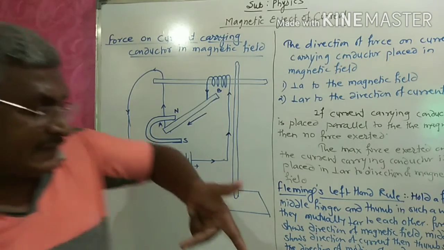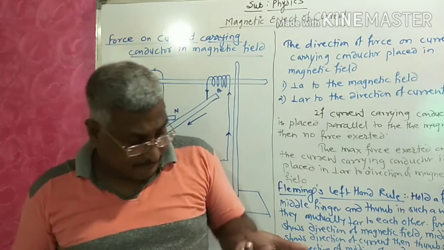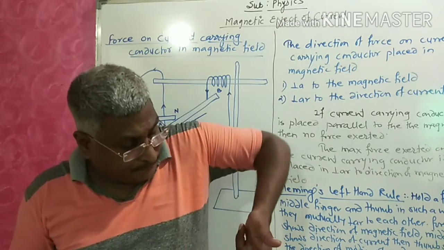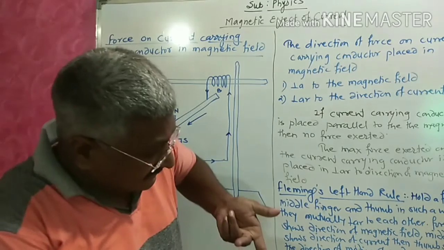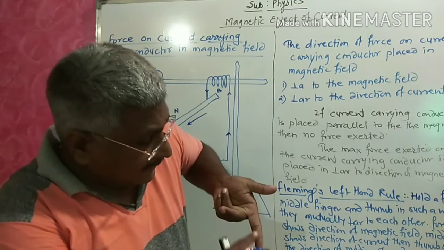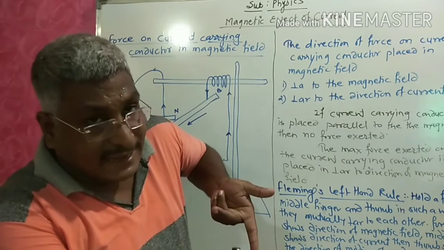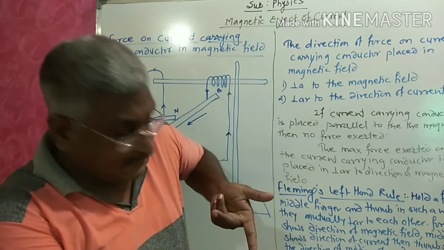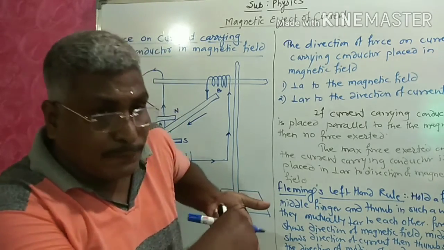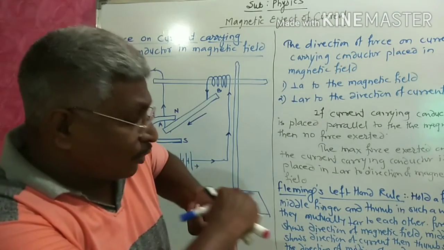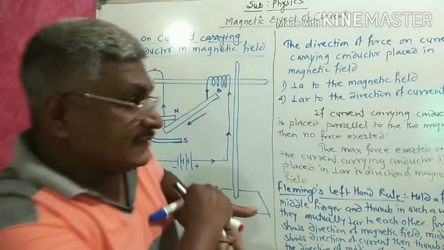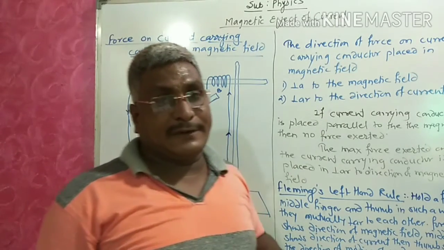Understood, student? See, my hand is not going up, so just see this, I am showing. This is the forefinger, showing the direction of magnetic field, and this is the direction of current. So what is the direction of motion? Direction of motion of the conductor is to the left side.